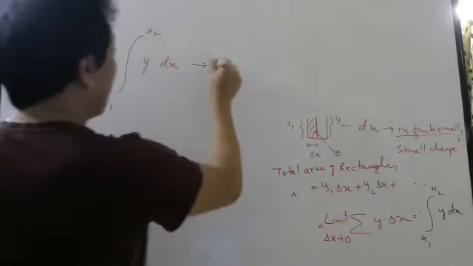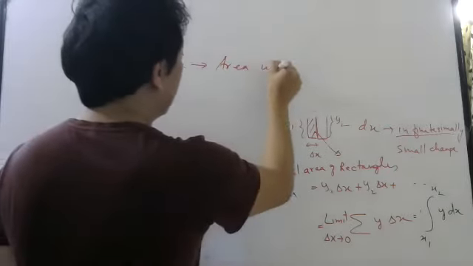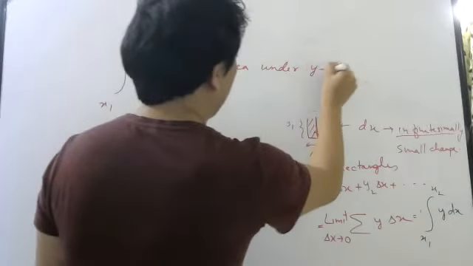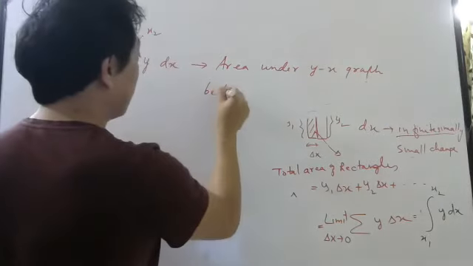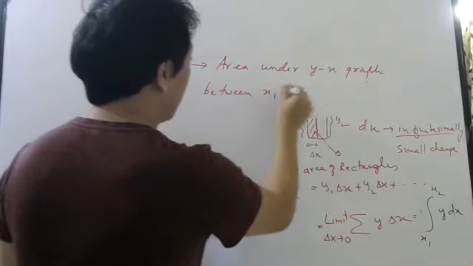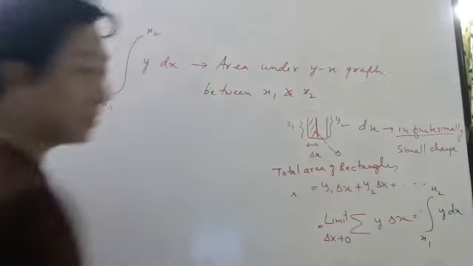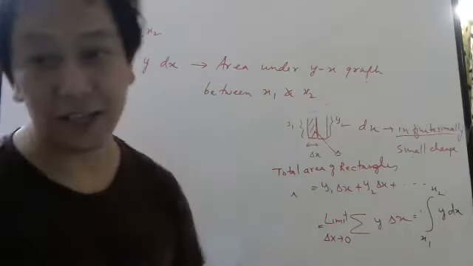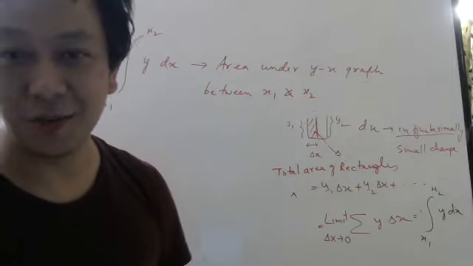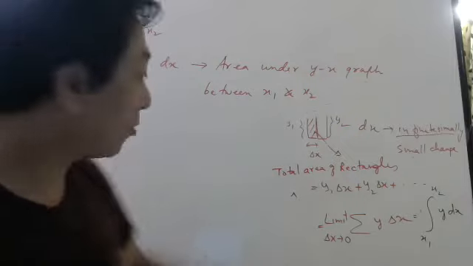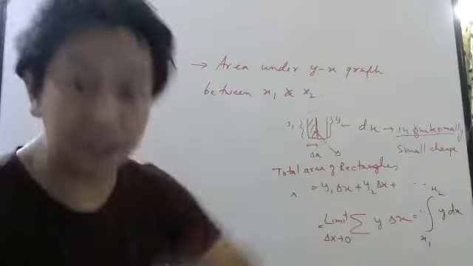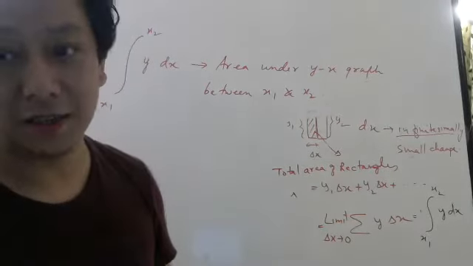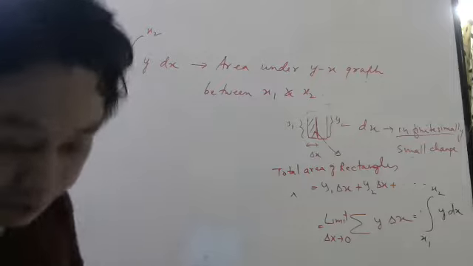It means area under the yx graph between x1 and x2. See, if I write directly this sentence, then you will not understand. You will think what sir has written. But once I explain this whole process of finding area under the graph, then it is very easy. Okay, students?